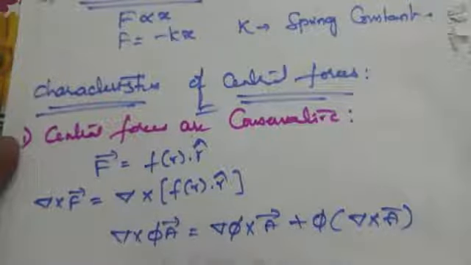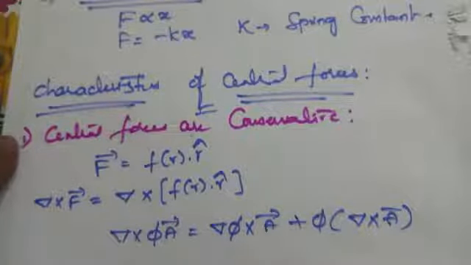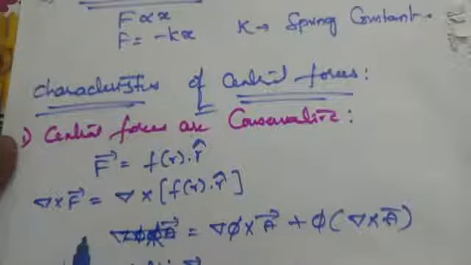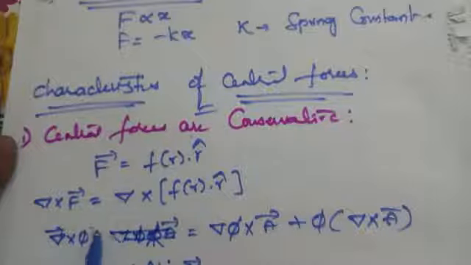Applying this law, we get del f of r cross a bar.